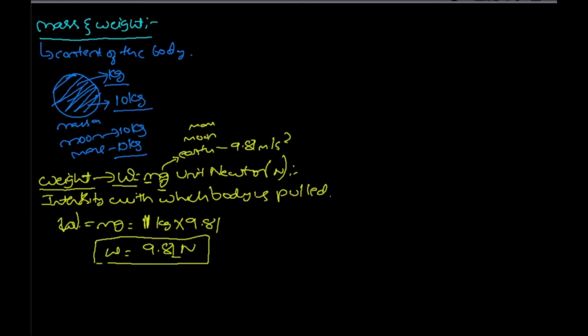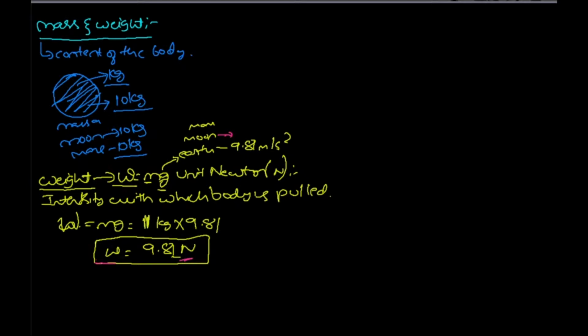This is what it tells. In the moon it is different, since the gravitational force is less than on earth. So the weight of an object will be lesser on the moon. This is the difference between mass and weight.